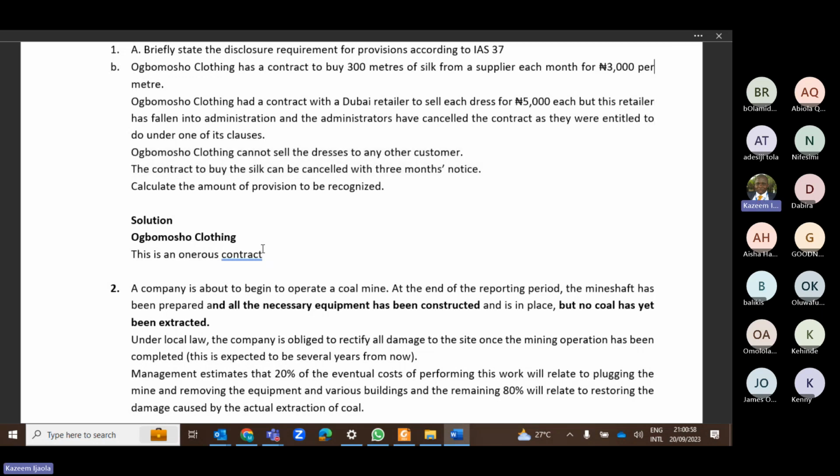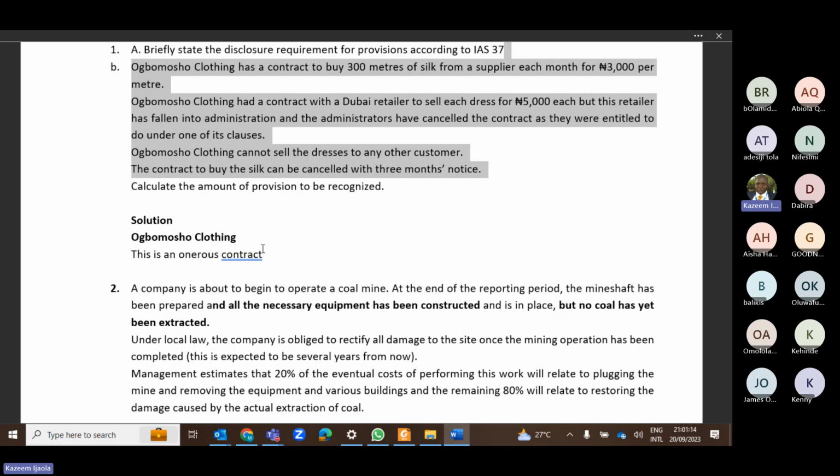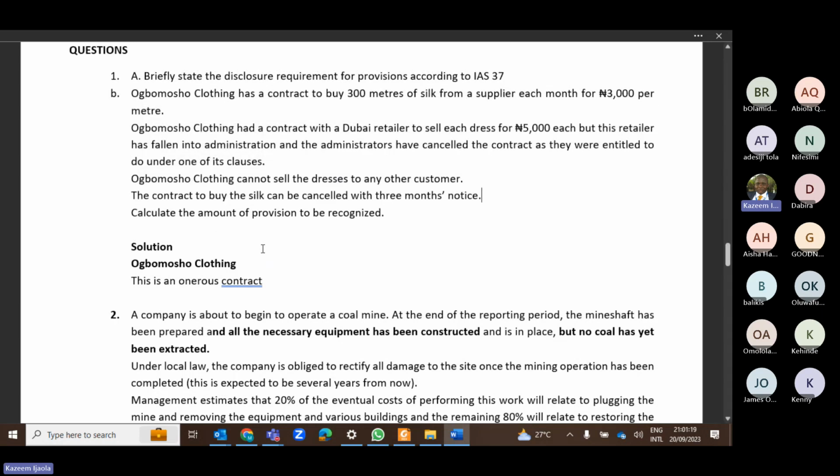You are going to buy this material for 3 months, with the intention that you will sell it to this person in Dubai at the rate of 5,000 naira. But this Dubai person has fallen into administration and they have cancelled the contract. They are not buying again from you. So you don't have any other option, and you must buy this material for 3 months. The contract to buy the silk can be cancelled with 3 months' notice. So it is simply an onerous contract.